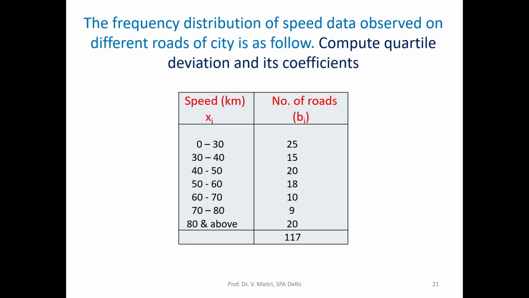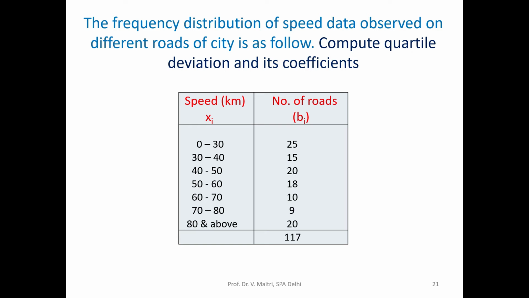Next, take another example. Now the frequency distribution of speed data observed on different roads of the city is as follows. The previous example was ungrouped data. Now this is grouped data, a continuous frequency distribution. A discrete frequency distribution we cannot consider; we have to consider a continuous frequency distribution.